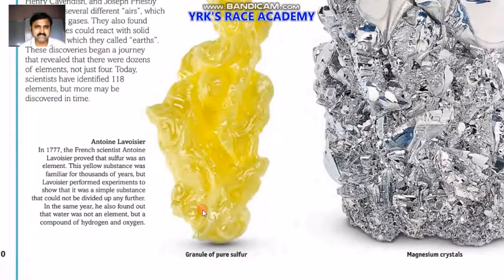So the 1777 experiments performed by Antoine Lavoisier revealed two important secrets. One secret is sulfur is a pure element; it cannot be further divided. It contains sulfur atoms only. But water is not an element. He proved that water is not an element. It's a compound. It consists of hydrogen and oxygen.